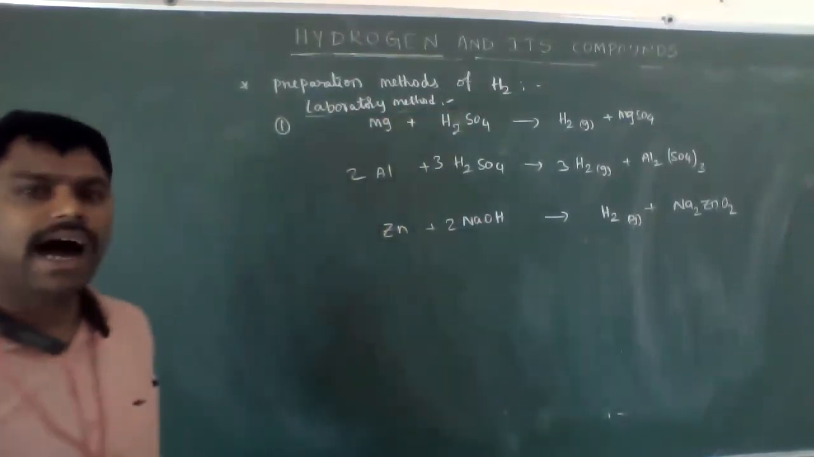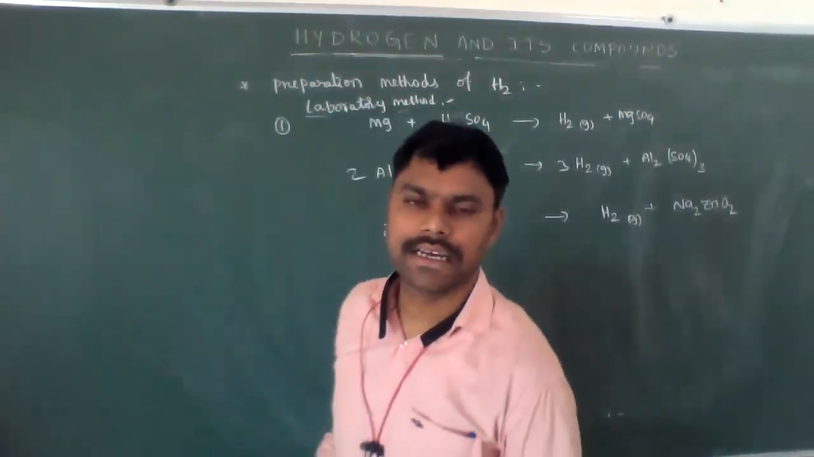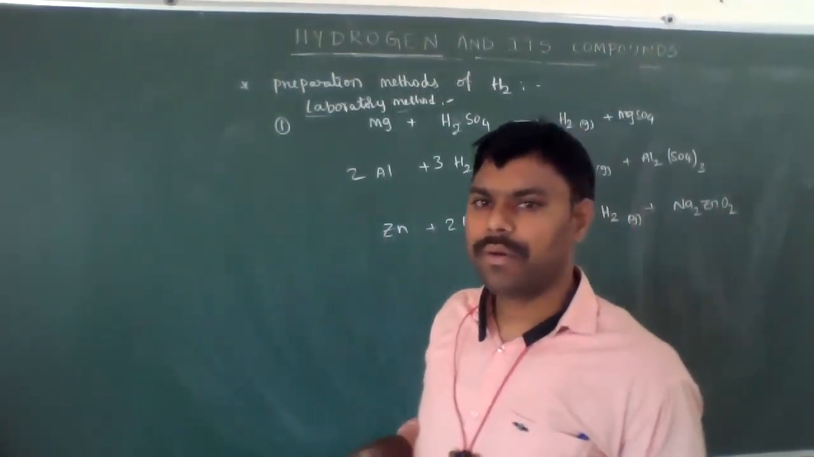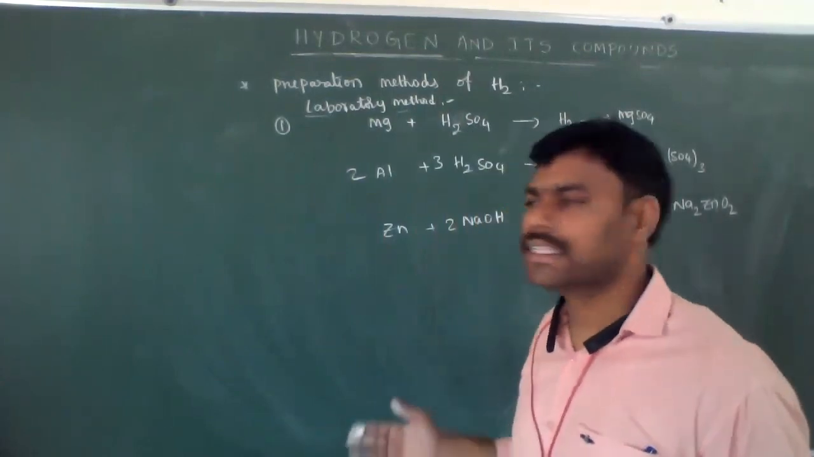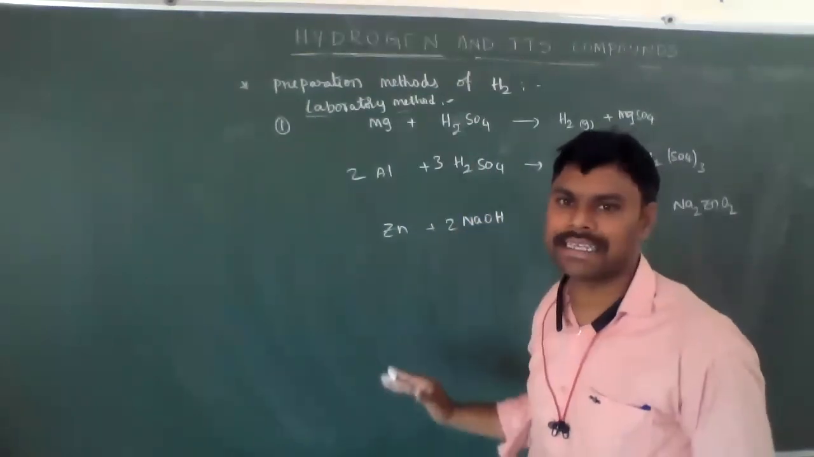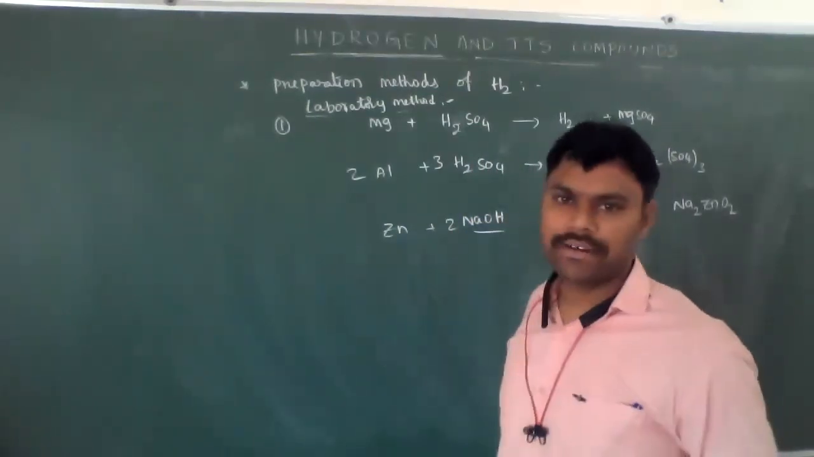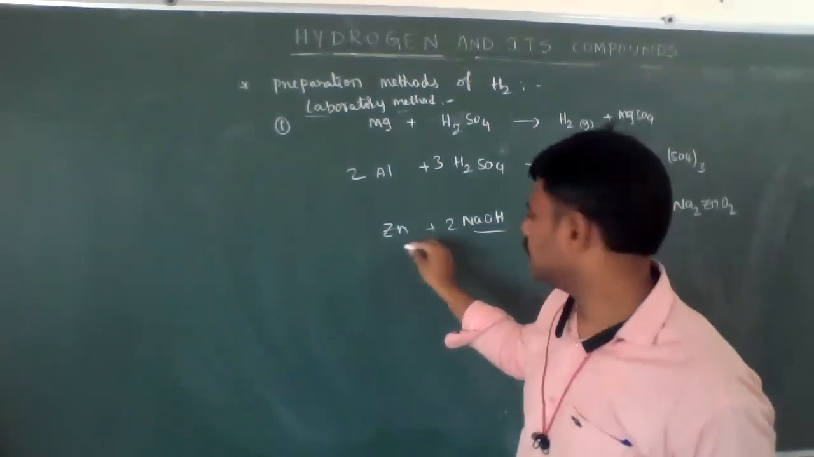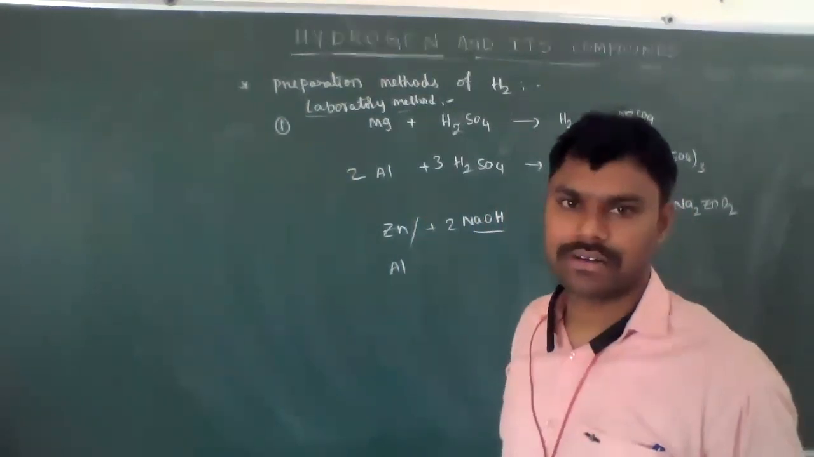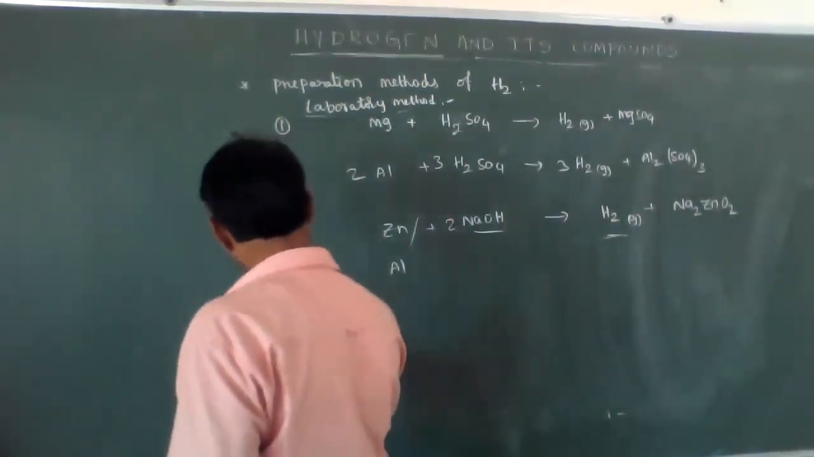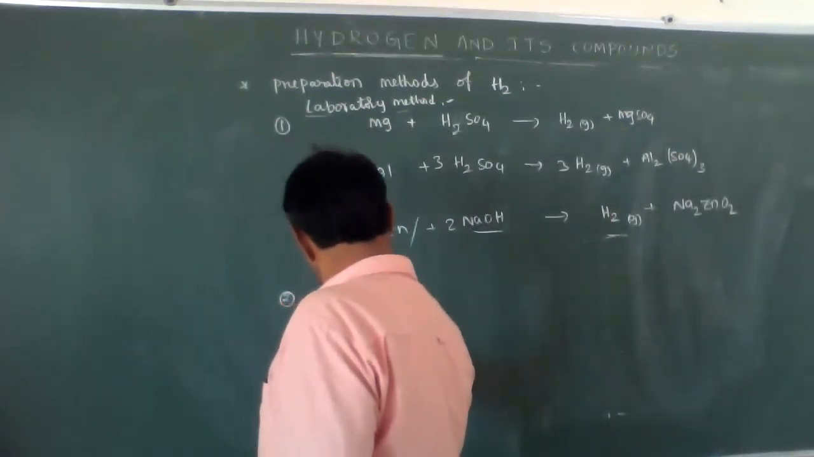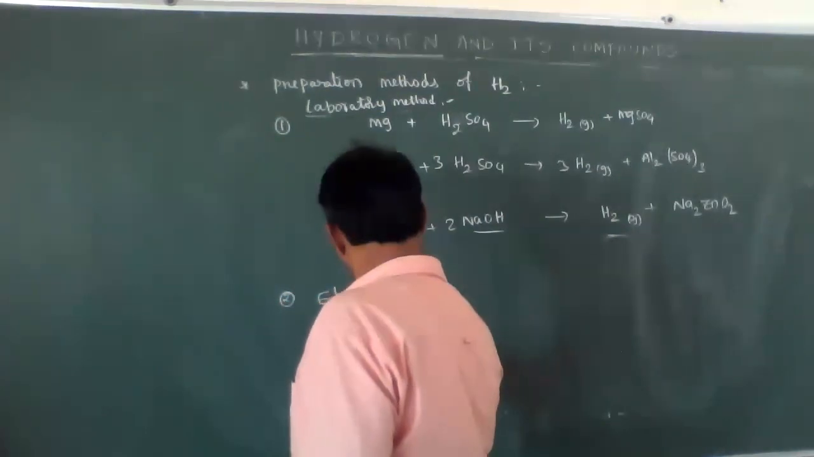In the laboratory method, alkali metals or alkaline earth metals and some of the transition metals like zinc, aluminum, copper, silver react with dilute acids like H2SO4 or HCl, or a base like NaOH is combined with either zinc metal or aluminum, and liberates hydrogen gas. Okay, this is one important method. The second one is the electrolysis method.